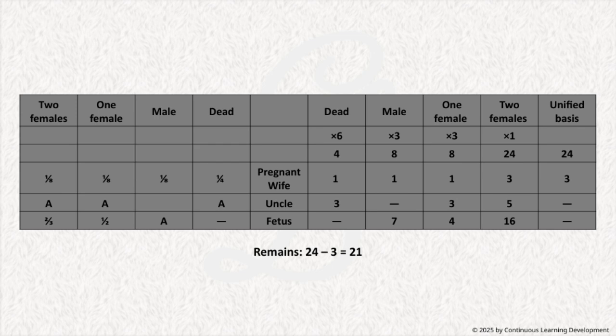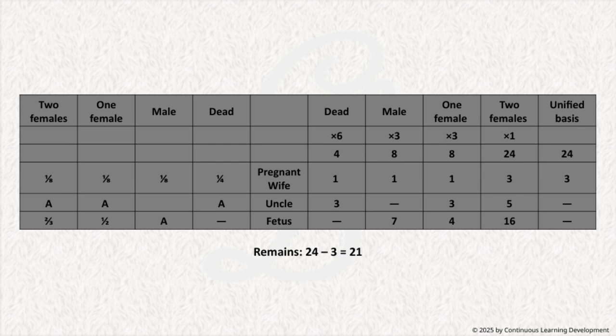The counts like 4, 8, 8, and 24 help us see the distribution across these categories. Then there are fractions like 1/8, 1/8, 1/8, and 1/4, which indicate proportions or probabilities within these groups. Specifically, the 1/4 corresponds to pregnant wives, highlighting reproductive considerations.